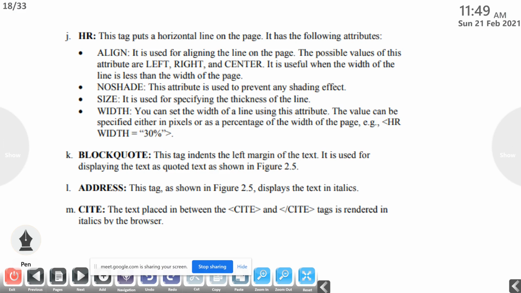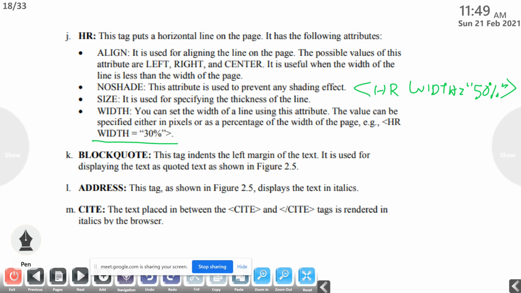For example, if you want to display a horizontal ruler half the size of the page, then we can use HR, that is horizontal ruler, then width equal to, half the size means 50%. Width equal to 50%, that we can give in double quotes. So here 30%. That's one example. With 30%, a horizontal ruler of 30% of the total width of the page will be displayed.